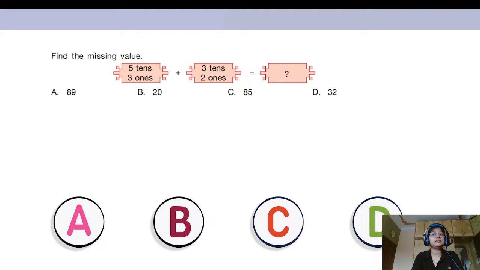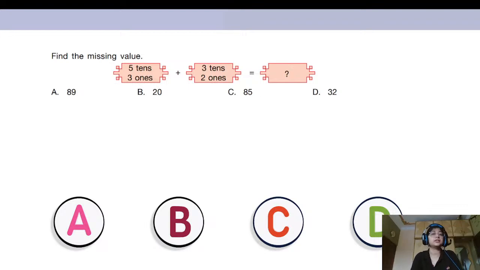It says find the missing value. 5 tens, 3 ones plus 3 tens, 2 ones is equal to how much? Okay, so you have to think and calculate and type in the chat box what is going to come in that blank box.